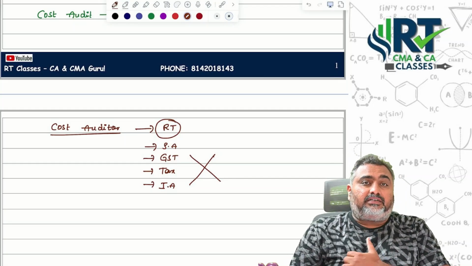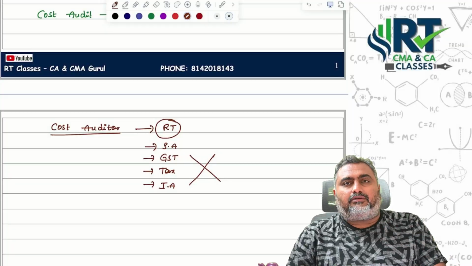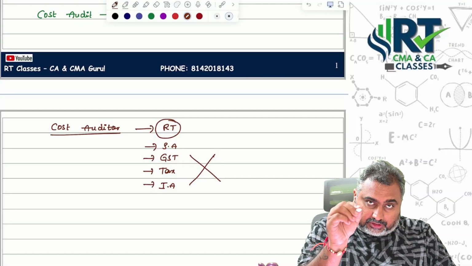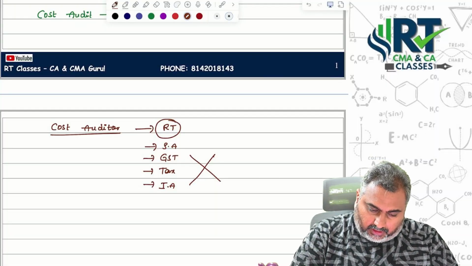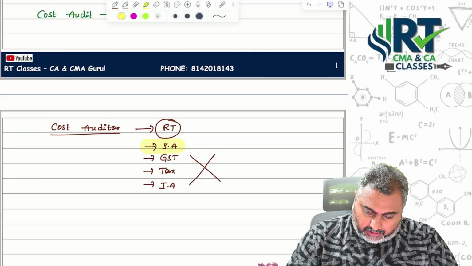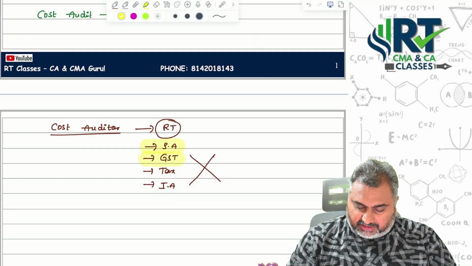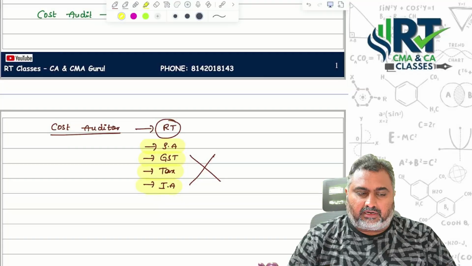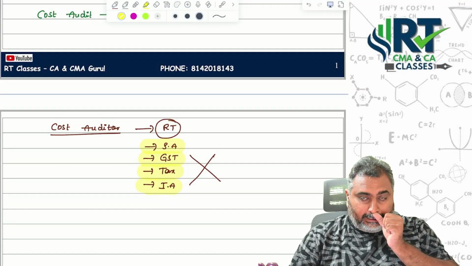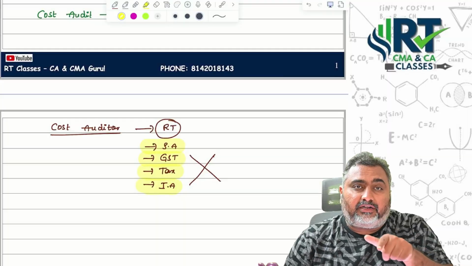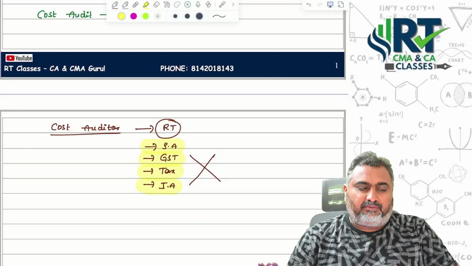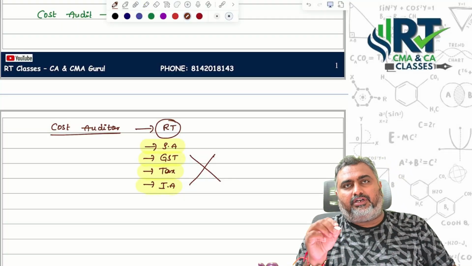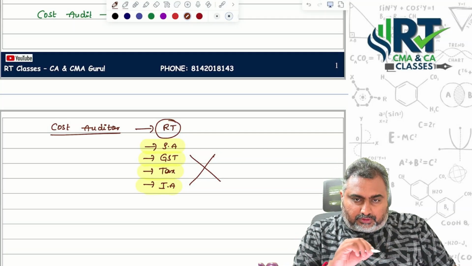Sir, I am not saying that cost accountants cannot do all these things. If you are acting as a cost auditor for a company, you are not allowed to do statutory audit. You are not allowed to do GST audit. You are not supposed to do tax audit. You are not supposed to do internal audit also for that company. I am saying that for the company for which you are appointed as a cost auditor, for that company point of view I am talking. So once you are acting as a cost auditor for the company, you are not supposed to do statutory audit.